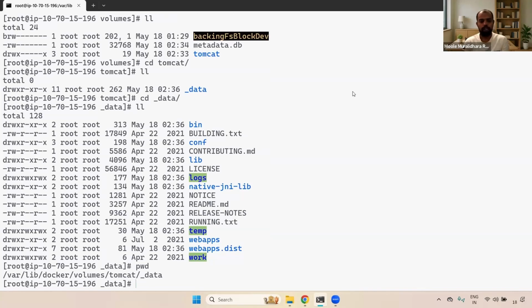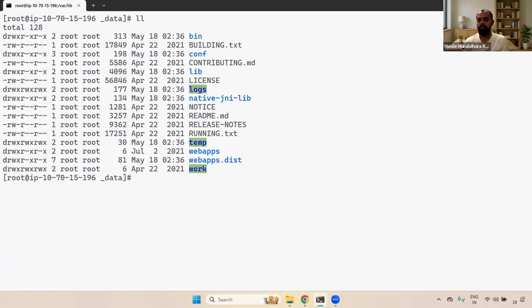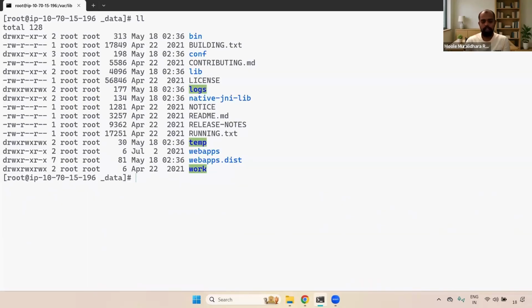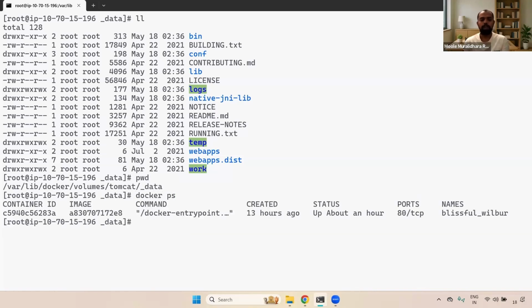Now we have done this well and good. Now I will delete the container. You can go here, docker ps command. Now here docker kill command. I'm using the kill command to forcefully delete the container, and this is our container ID. Now if you see here, I killed the container. Still the data is available in your volumes. Even though you deleted the container, if you check with docker ps we don't have the container, but the data still exists under the Tomcat volume. Understand, right?